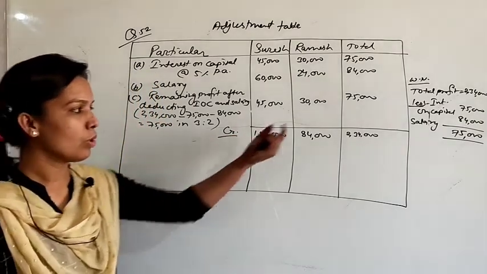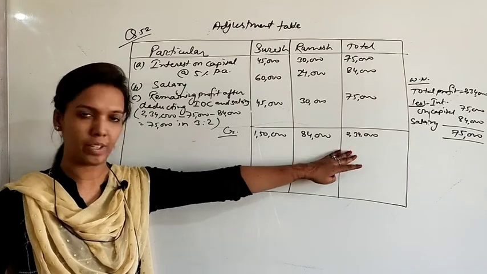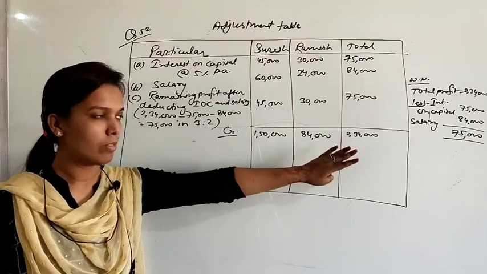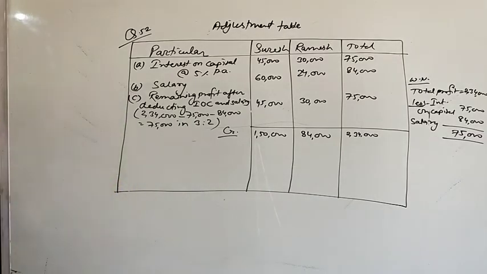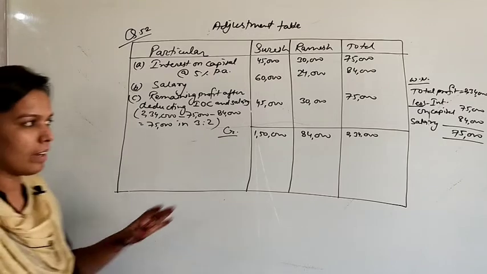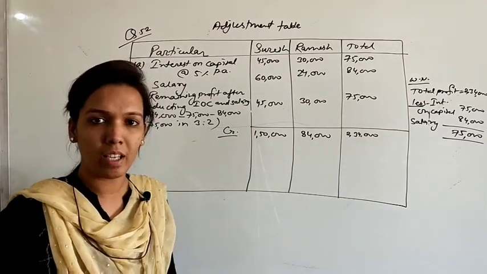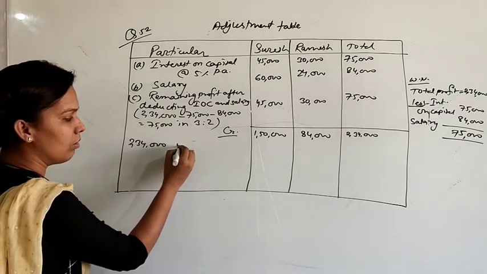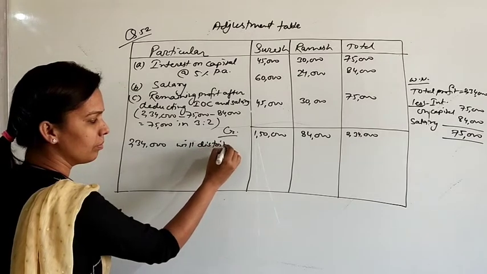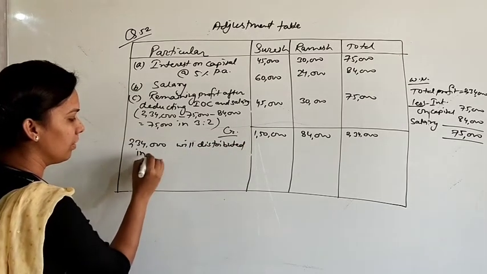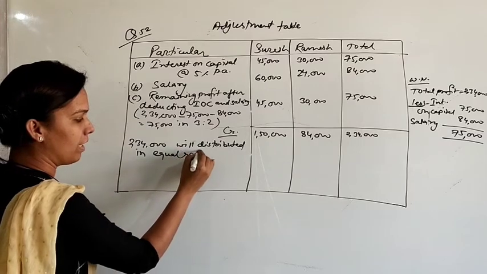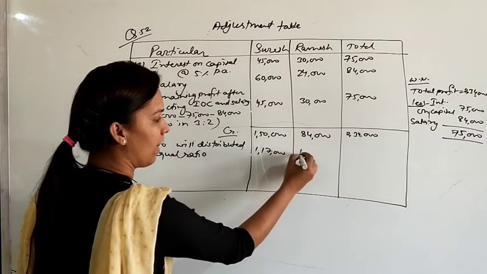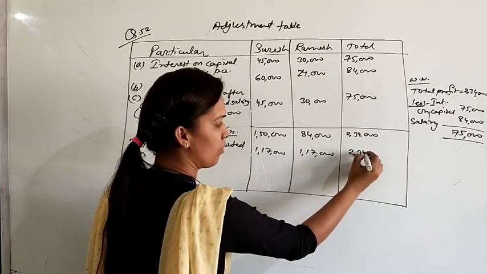Okay, now 2,34,000 is the profit, as you know it is given in the question. So in which ratio was it distributed? Just see what is the mistake done by the firm. Profits were divided equally. Actually the profit that was 2,34,000 was divided equally among the partners. This was the mistake. So we will write 2,34,000 distributed in equal ratio, that is 1,17,000 and 1,17,000. This is the equal distribution.